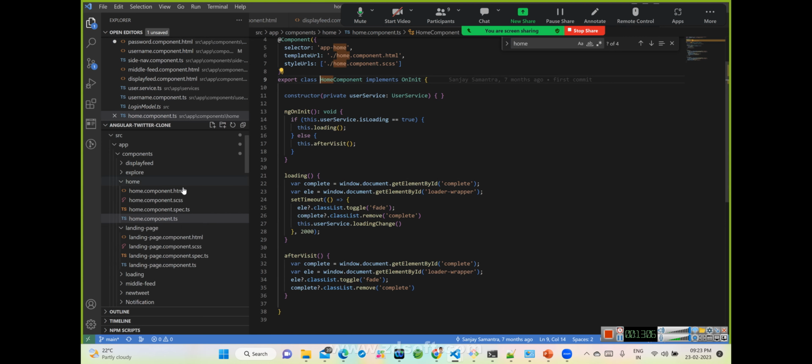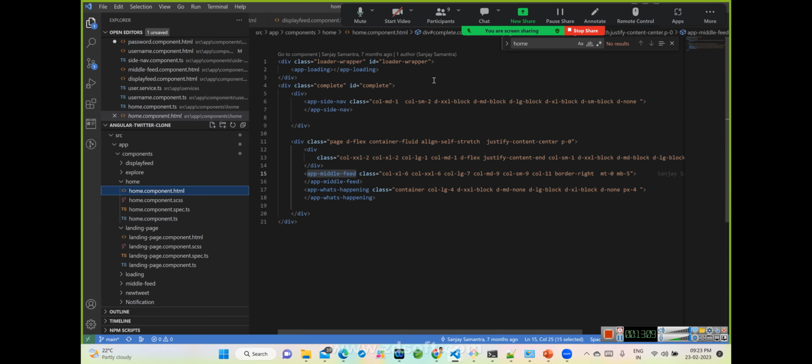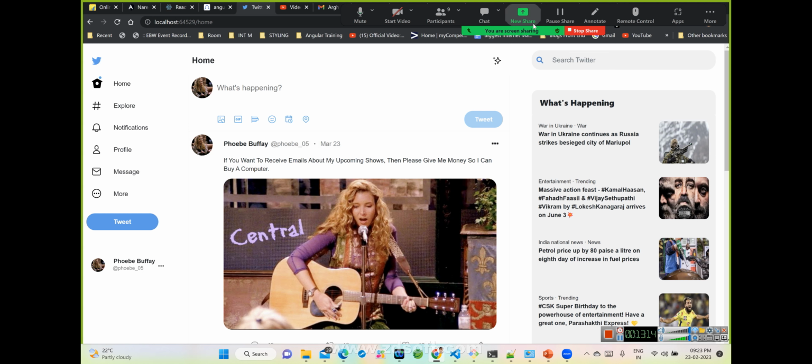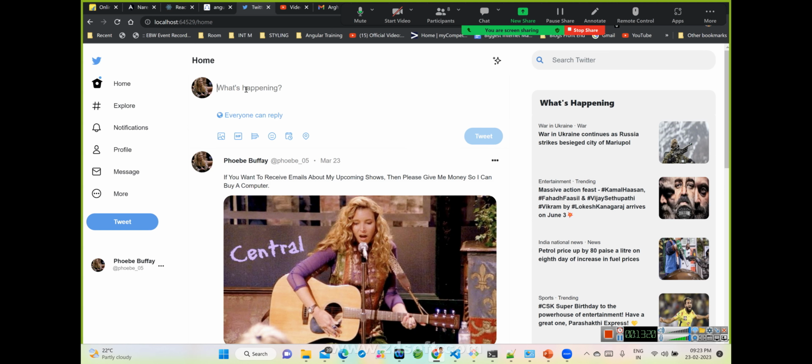There are lots of things there, so let's first see what the home component looks like. It has a sidebar, some tweet-related things in what we can call the middle portion, and on the right side another section, which we can call what's happening. Let me repeat once again: a left sidebar, a middle section with tweets and related data, and on the right side what's happening. So we should divide the logical separation in this way.